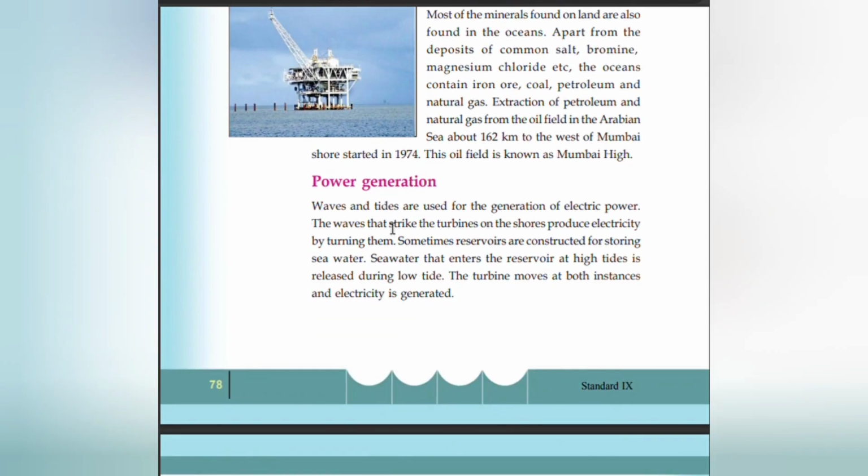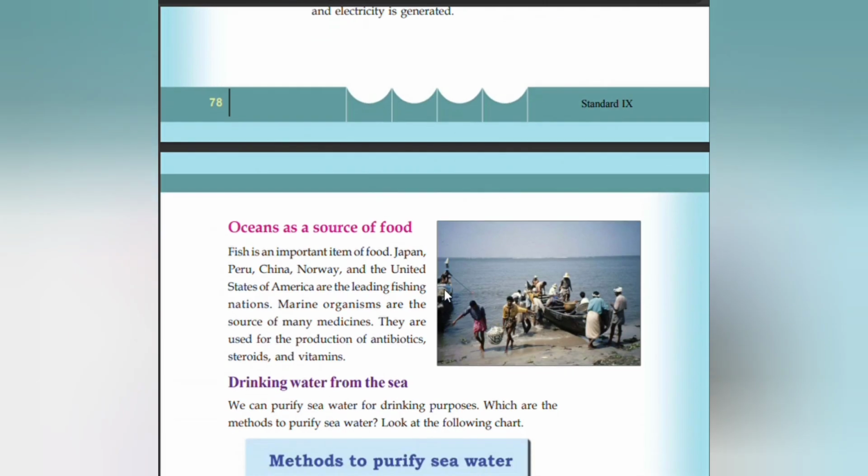Power generation. Waves and tides are used for the generation of electric power. The waves that strike the turbines on the shores produce electricity by turning them. Sometimes reservoirs are constructed for storing seawater. Seawater that enters the reservoir at high tides is released during the low tide. The turbine moves in both directions and electricity is generated.